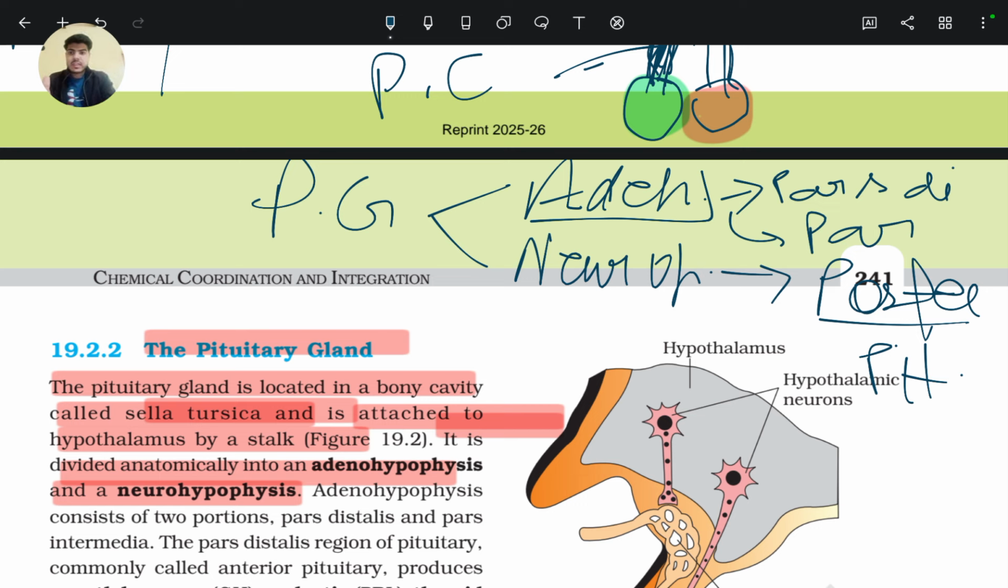The adenohypophysis has two lobes, pars distalis and pars intermedia, and the pars intermedia is almost merged with the pars distalis region of the adenohypophysis.